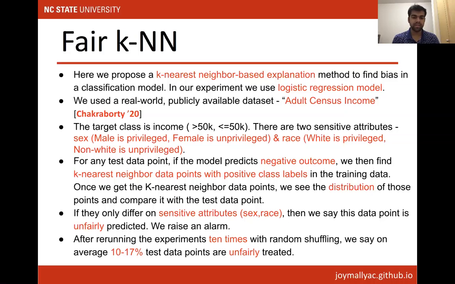So for any test data point, if the model predicts a negative outcome, then we find the k nearest neighbor data points with the opposite class label from the training data, and then we look at the data distribution of those points. If we find the difference is only in the sensitive attributes, here gender and race, then we say this data point is unfairly predicted and we raise an alarm.